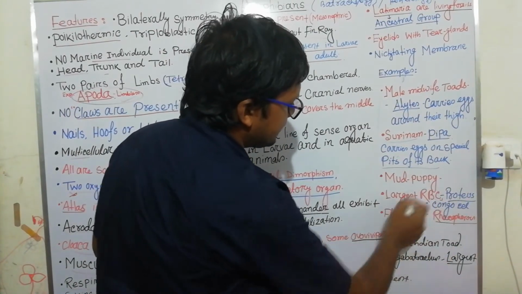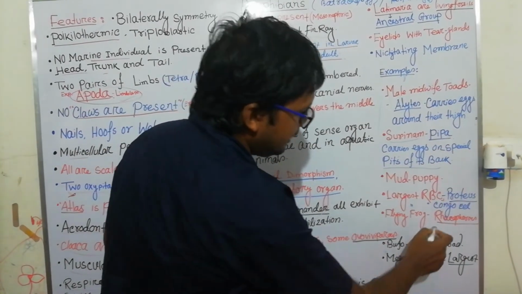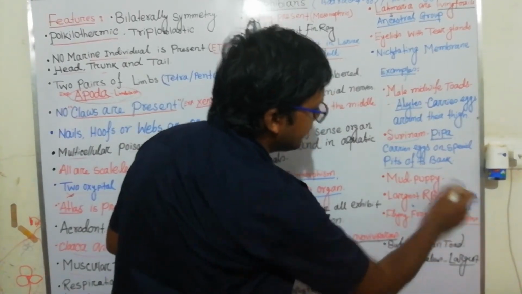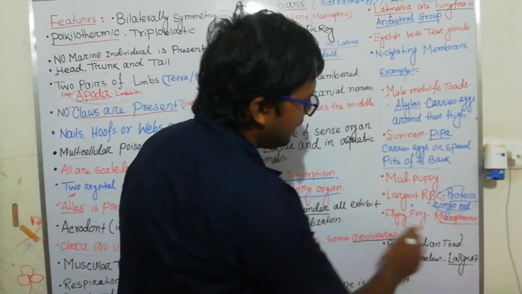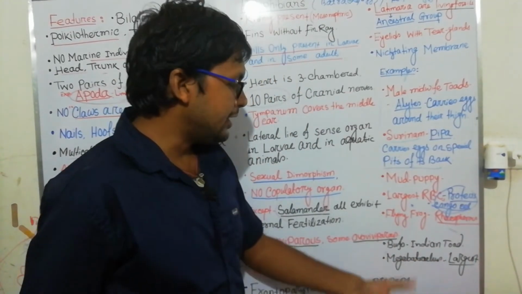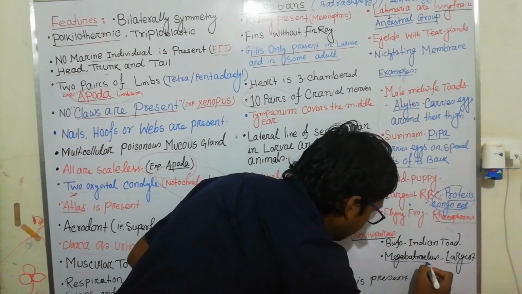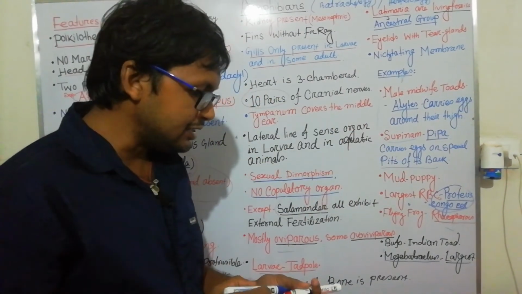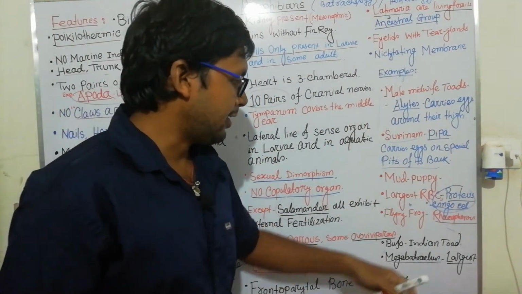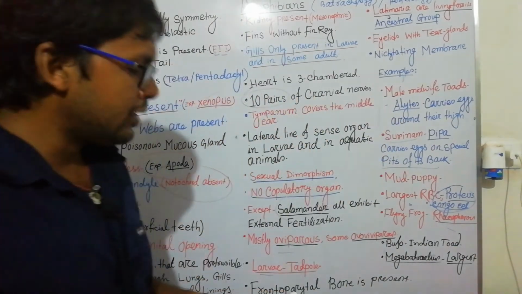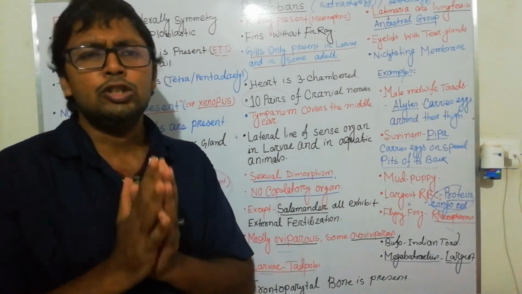The largest RBC is present in Proteus as well as in Amphiuma, the Congo eel. The flying frog is Rhacophorus. Bufo is an Indian toad, and Megabatrachus is the largest amphibian. This one is very important, and you have to understand it.